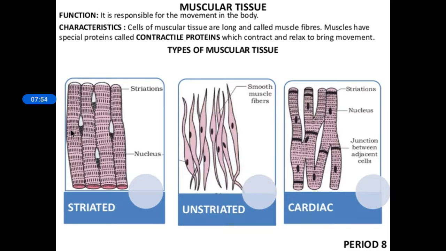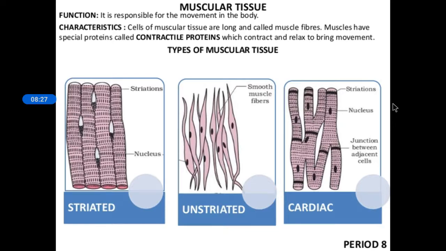But here it is cylindrical, striations are there, multinucleate. Here it is spindle, smooth, uninucleate, unbranched. Here also unbranched. But this one is uninucleate, but they are branched. Okay, so this is all about the three types of muscular tissue, which is very, very important along with the diagram, and it usually comes for 3 marks or 5 marks questions.